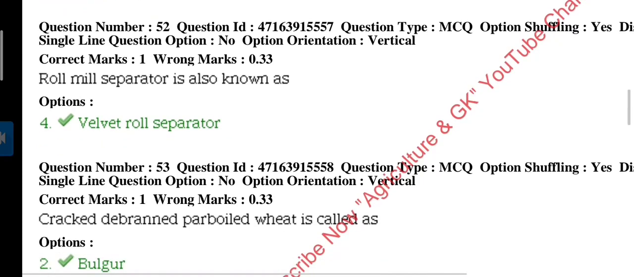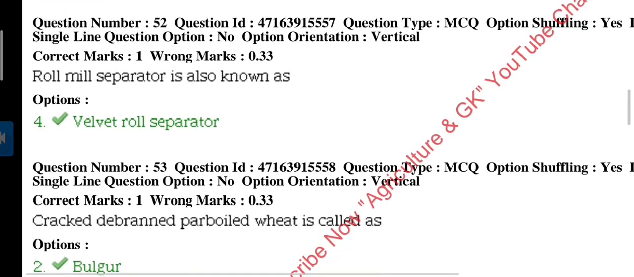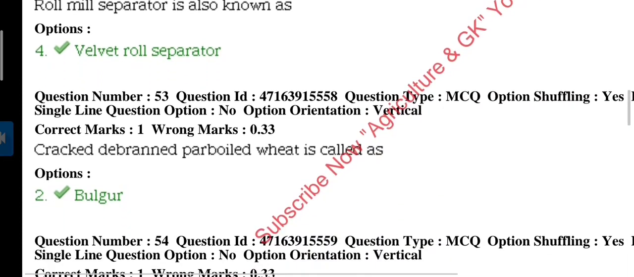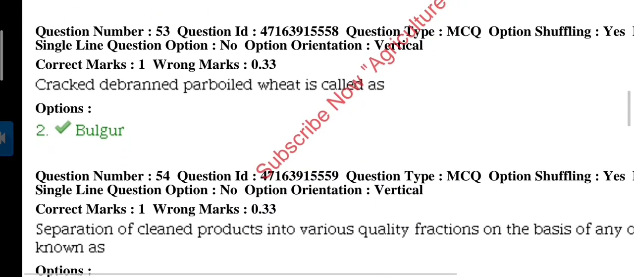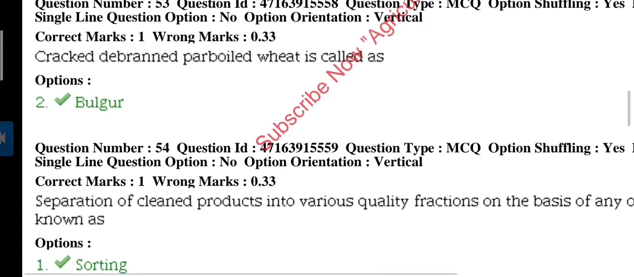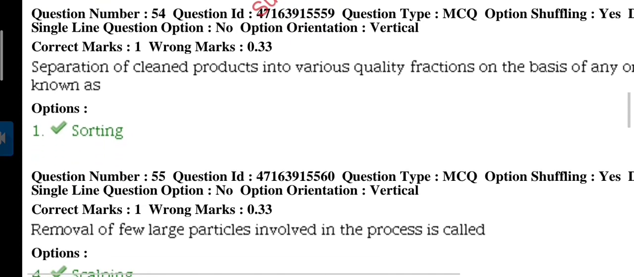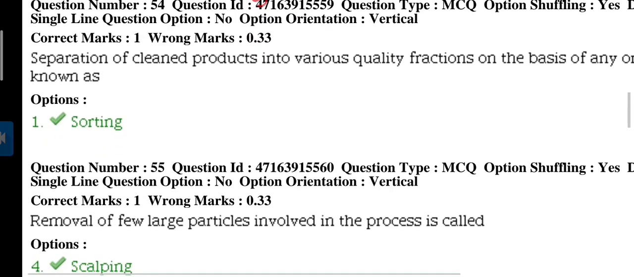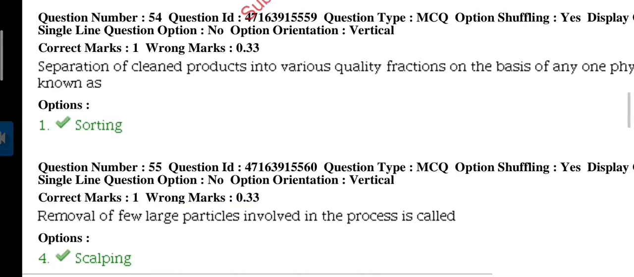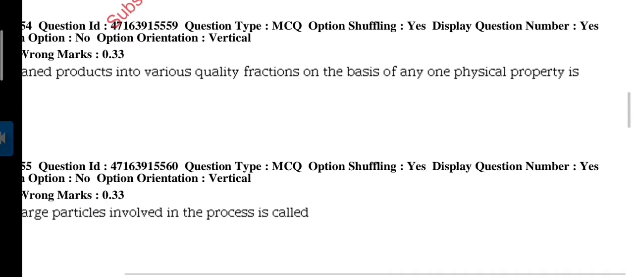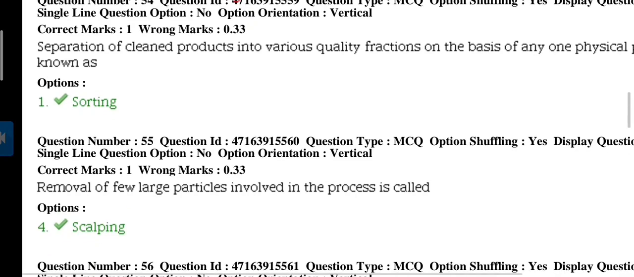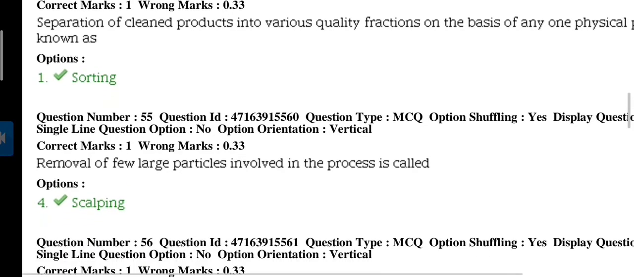Question 52. Roll meal separator is also known as, answer is velvet roll separator. Next question. Cracked debranned parboiled wheat is called, answer is bulgur. Next question. Separation of cleaned product into various quality fractions on the basis of any one physical property is, answer is this process is known as sorting.